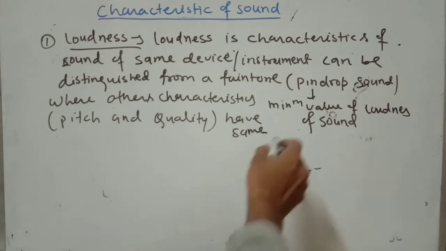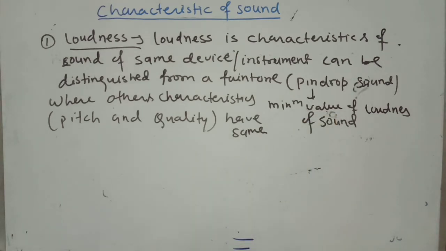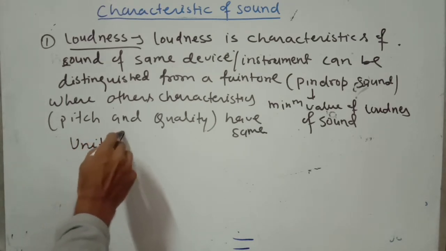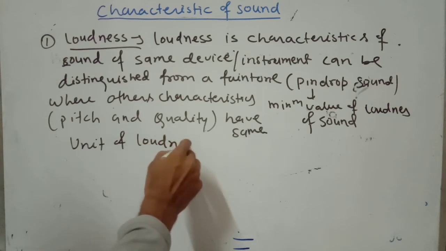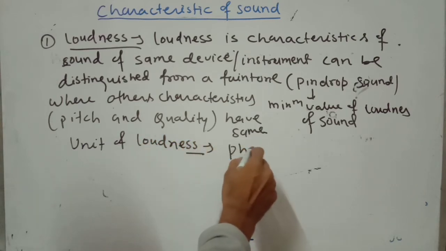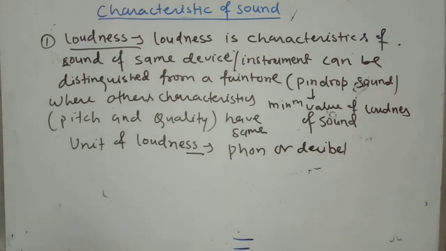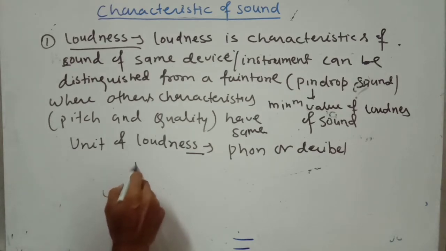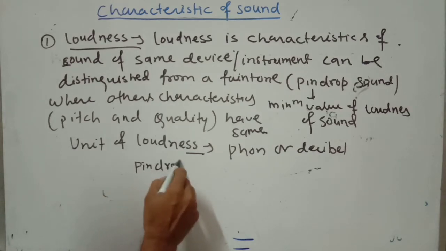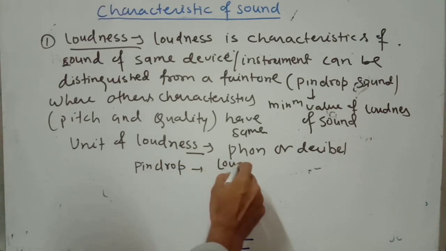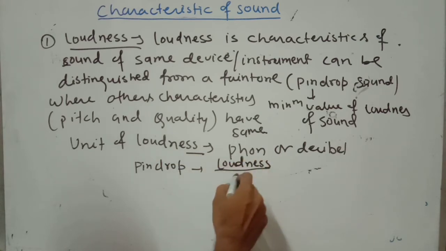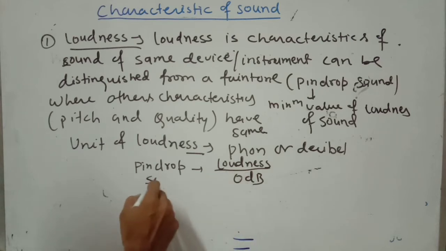What is the meaning of comparing with the minimum value of loudness? Just wait. The unit of loudness is phon, or decibel. In physics, we consider the pin drop sound loudness as 0 decibel.